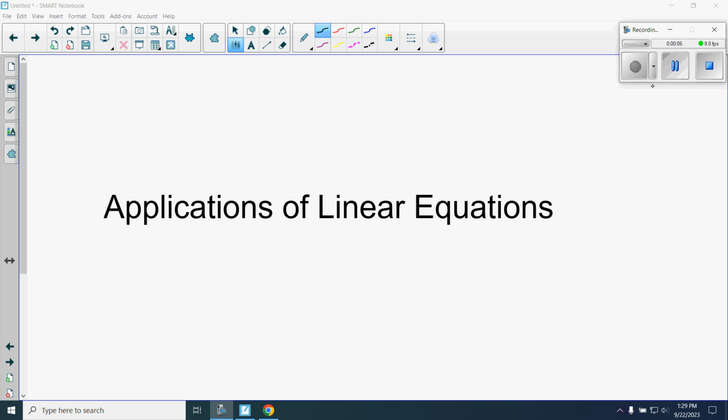Okay, so let's talk a little bit more about word problems. Your book's always going to call them applications of linear equations. They're word problems. But I just wanted to bring out another one, give you another reference, and let's talk about this for just a second.